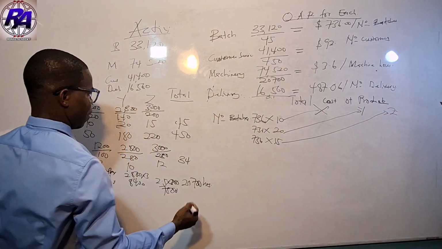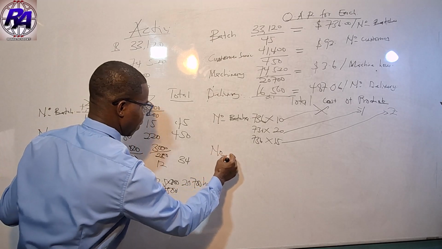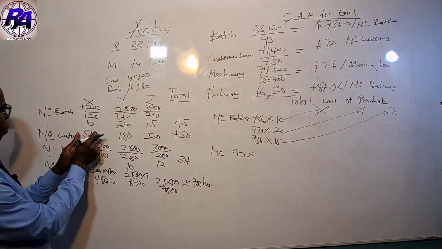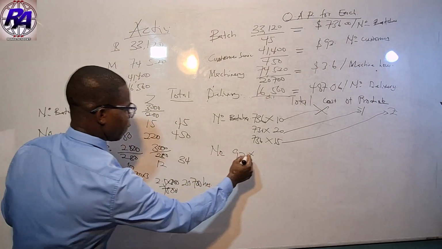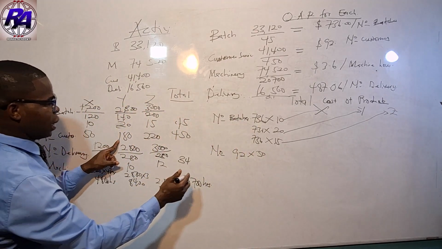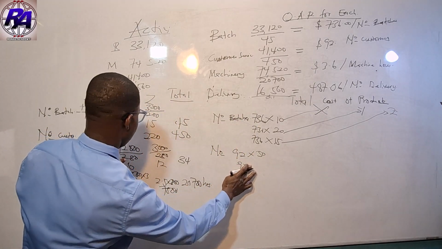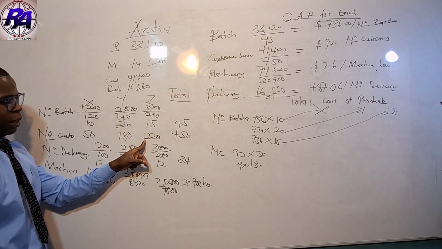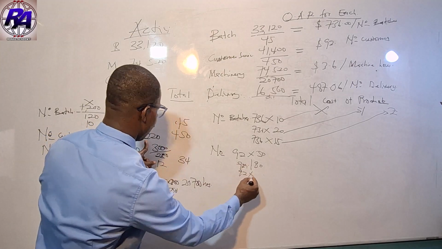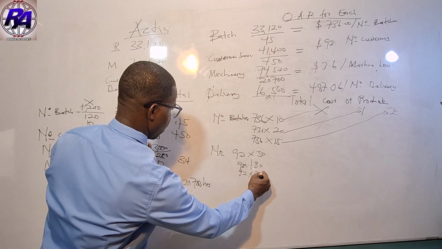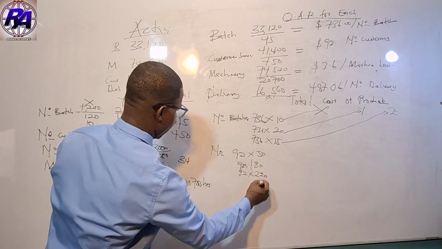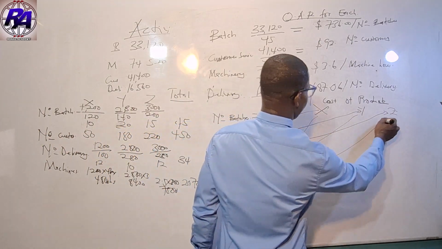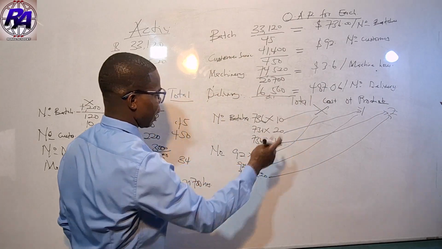Then we will now go to the second one, which is number of customers. We do the same thing. What's the rate here? It's 92. We multiply it by the cost driver for X, which is 50. If you want to get it for Y, it's going to be the same 92 times the 180 over here. If you want to get it for Z, it's going to be the same 92 times the cost driver for Z under the number of customers. So again, this will go to X, this to Y, and this to Z.